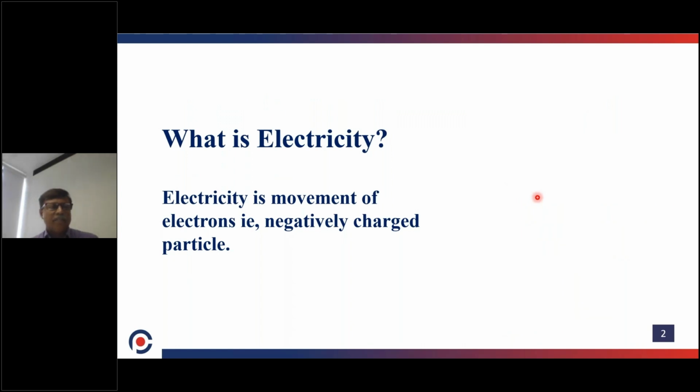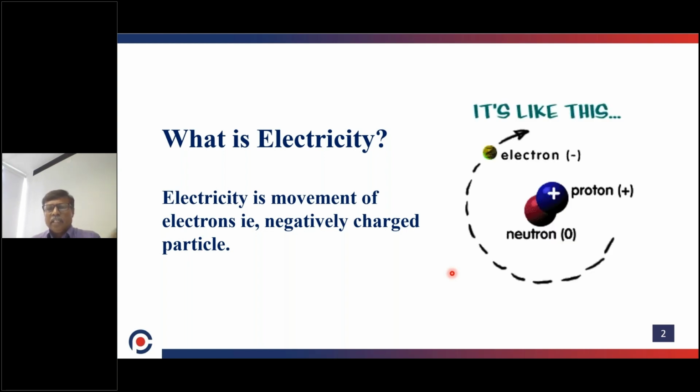What is electricity? Before discussing static electricity, first we will see electricity. Electricity is nothing but the movement of electrons, that is, negatively charged particles. Protons and neutrons are present in the center of the atom.